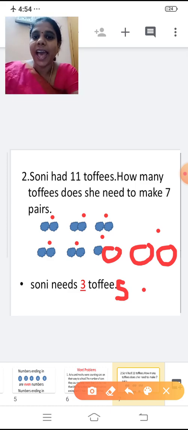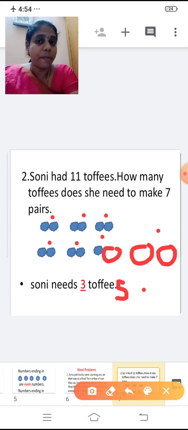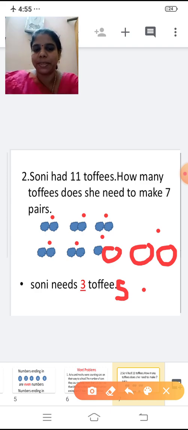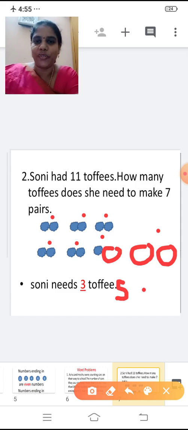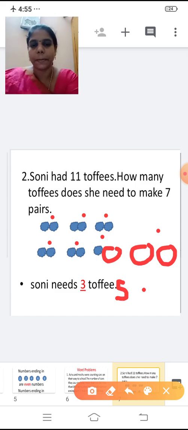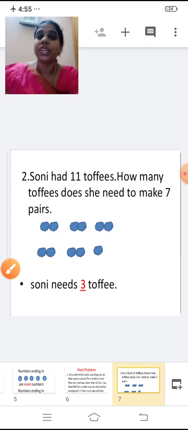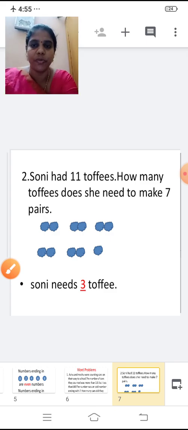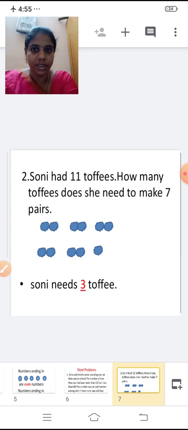So Sony had 11 toffees. How many toffees was she having before? 11 toffees. And how many toffees does she need to make 7 pairs? 3. She needs 3 more extra to make 7 pairs, right? So Sony needs 3 toffees to make 7 pairs. Shall we move on to the next one? Copy this question, children. Copy this question and answer. Clear?